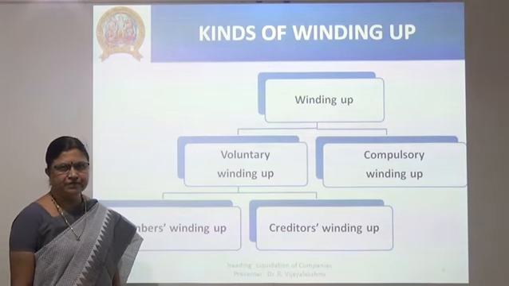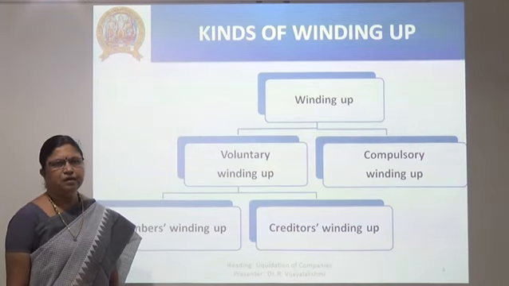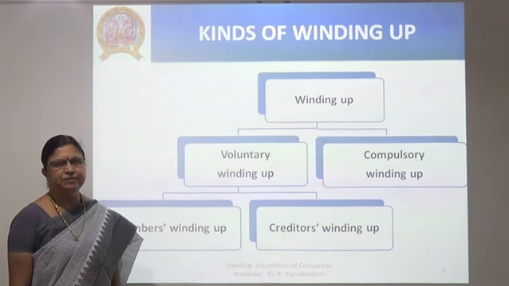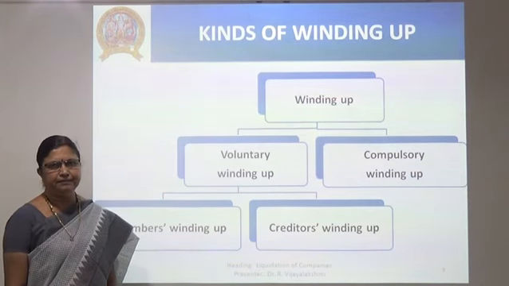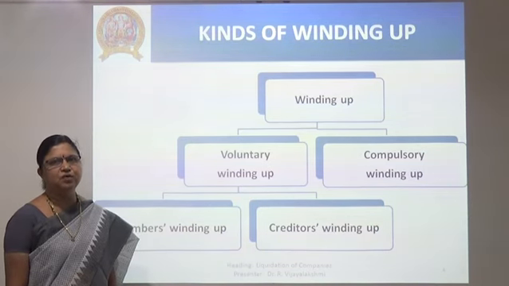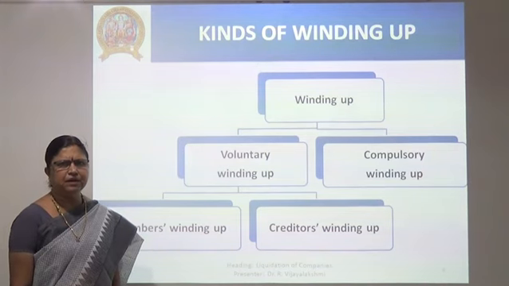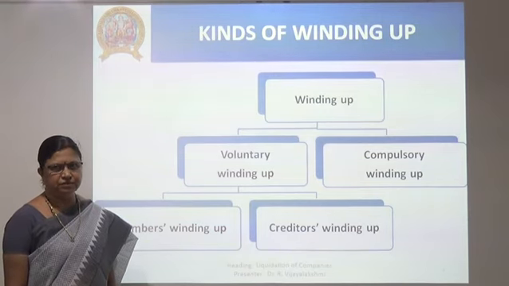If the company fails to pay its debt within a stipulated period of time, or if the company does not commence its business within 1 year from the date of incorporation, or if the minimum number of members is reduced to 7 in the case of a public limited company and 5 in the case of a private limited company, and above all, if the court is of the opinion that it is just and equitable that the joint stock company should dissolve its function.